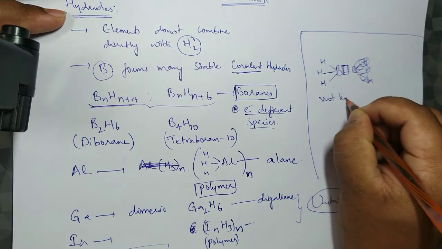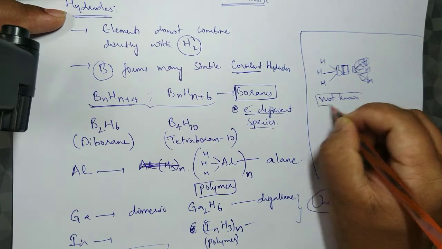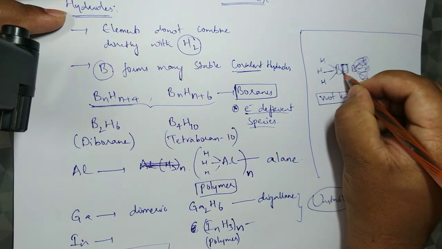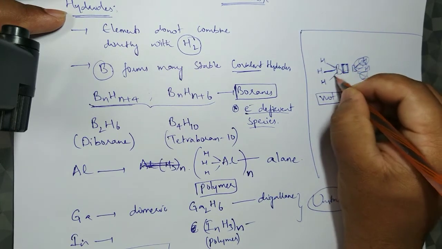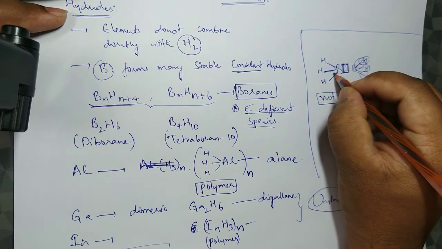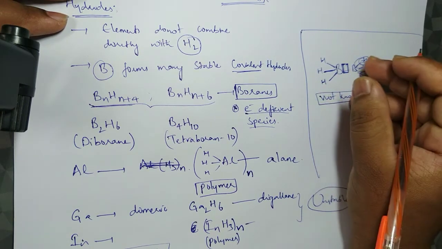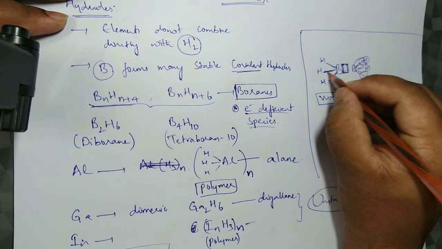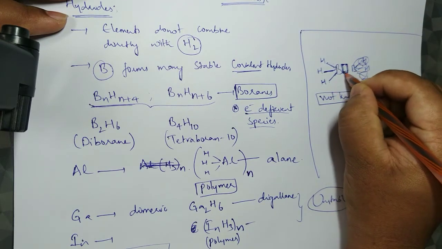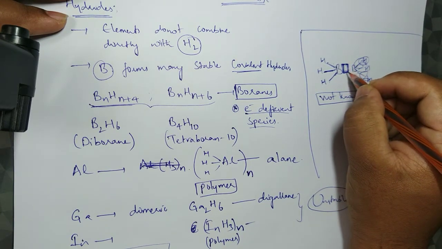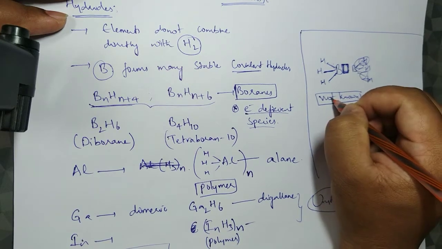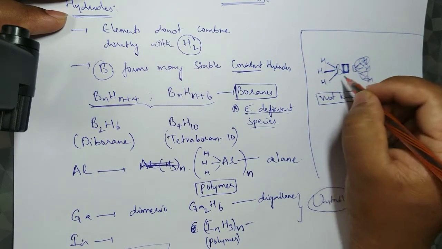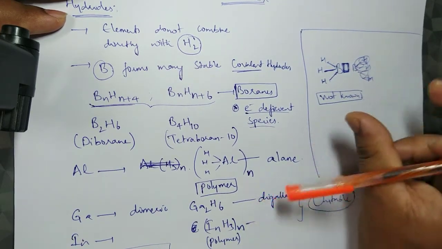The reason is probably the empty orbital. Boron is not satisfied with its valency. For anything to be stable, it should have 8 electrons in the outermost shell. Boron has 6, and it is still incomplete. Because of this reason, BH3 does not exist individually.